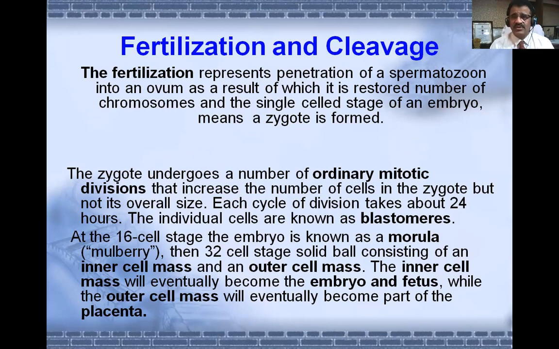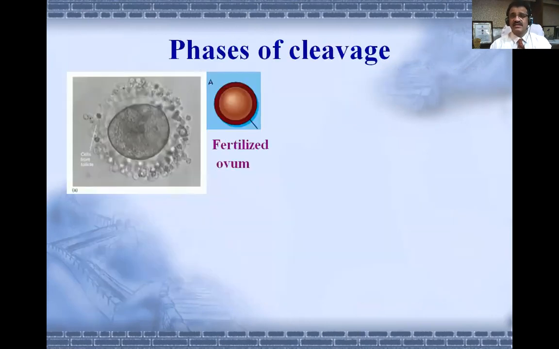I told you that morula is a 16 cell stage, and then the 32 cell stage is a solid ball, the late morula, which consists of an inner cell mass and an outer cell mass. The inner cell mass will eventually become the embryo, that is the fetus, while the outer cell mass will become the placenta. With a cavity formed inside, we call it a blastula or blastocyst.